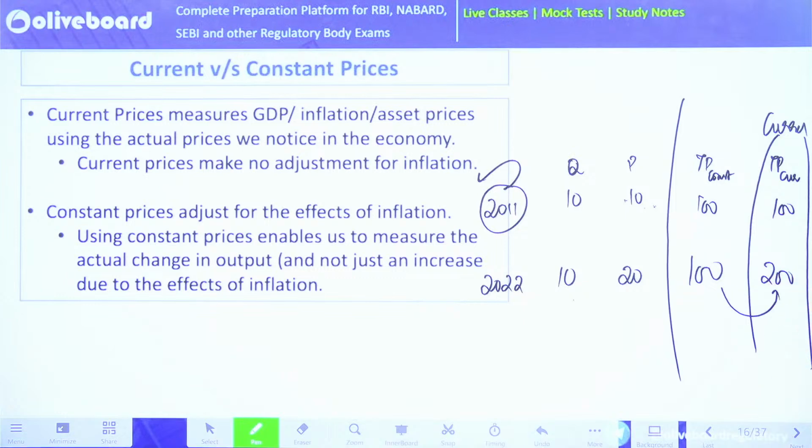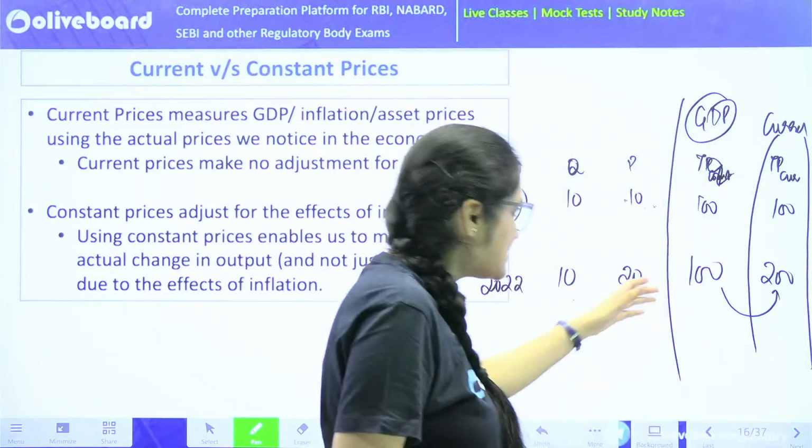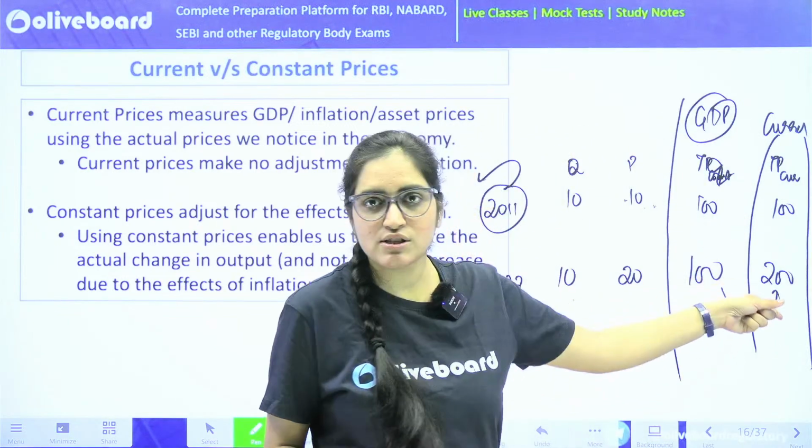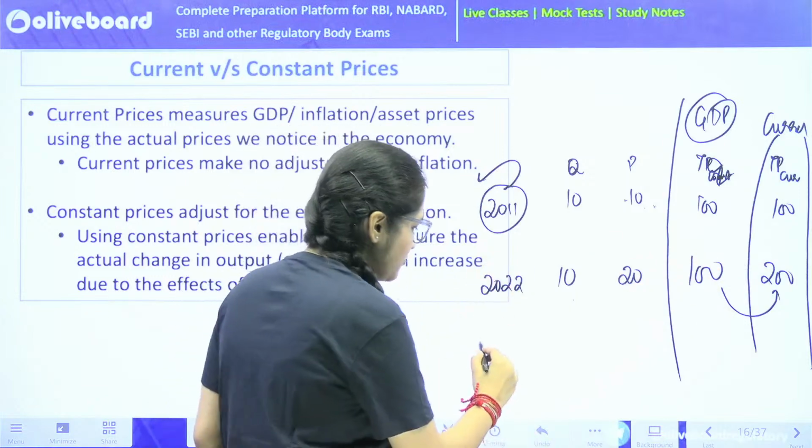Yes, you might feel that your GDP has inflated. The total prices have increased. But do you think the quantity has increased? Has the GDP increased because of an increase in your production level, or because of inflation? You can easily see over here that the increase in your goods and services produced is merely because of the inflation that is happening.